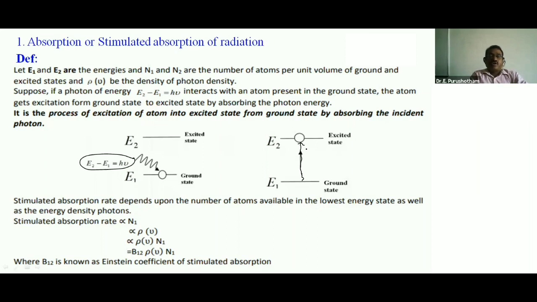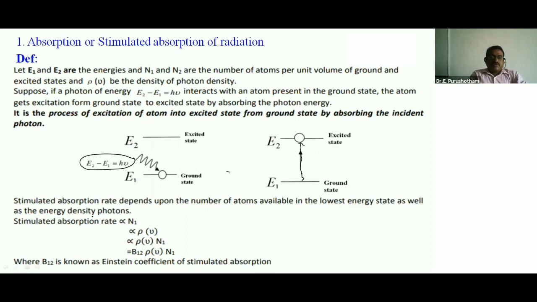This phenomenon is called absorption or stimulated absorption. Why are we calling it absorption? So E2 minus E1 is equal to h nu. Photon energy is incident on the ground state atom. The ground state atom absorbs all the photon energy and stimulates from ground state to excited state. It is called absorption.